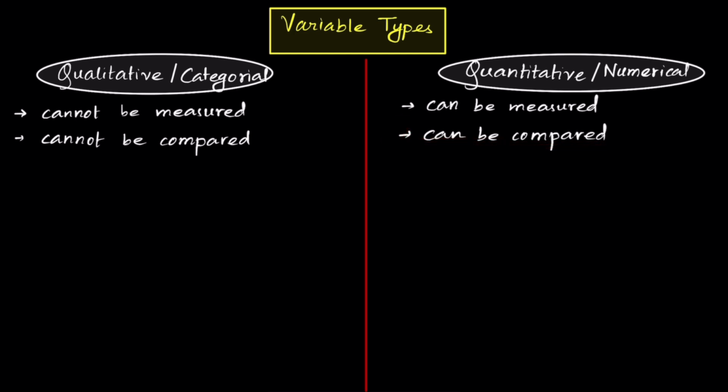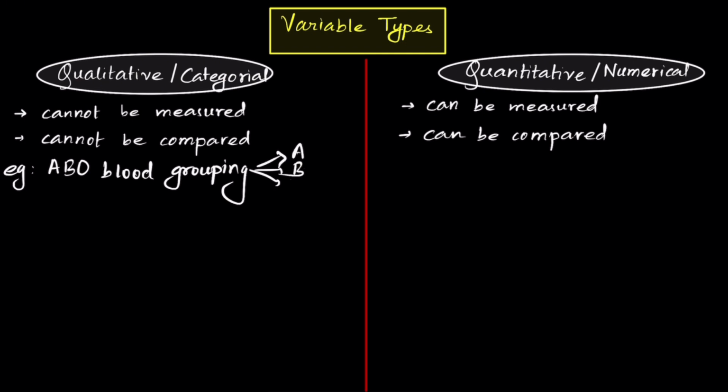To understand that, let me give you an example. So let's take a quality for example: the ABO system of blood grouping. Under the ABO system of blood grouping, you have four blood groups: A, B, AB, and O. Now, is this actually a qualitative variable?